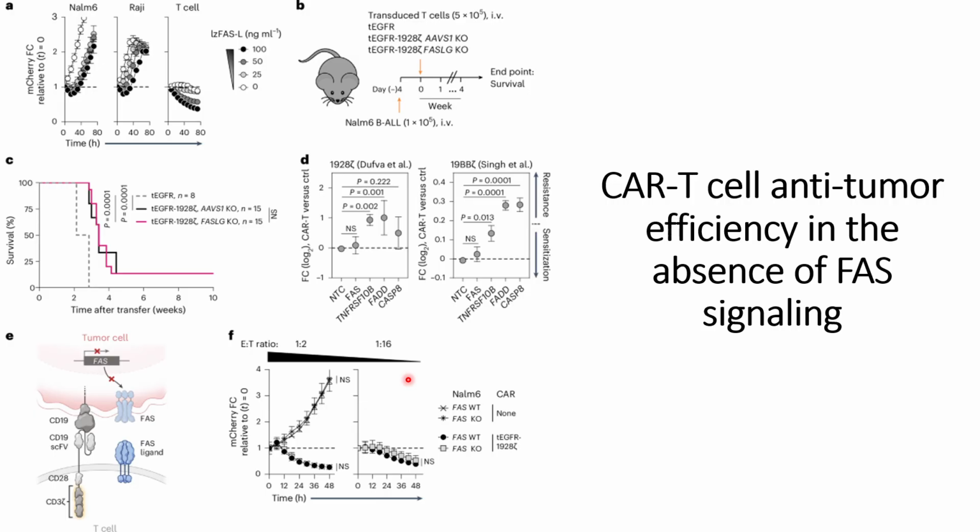But the results can clearly be seen when CAR T cells are co-cultured with the LM6. So altogether this indicates that the absence of FAS signaling does not cause any loss in the CAR T cell anti-tumor efficiencies, as can be seen in these results and also the results we discussed in some of our previous videos.